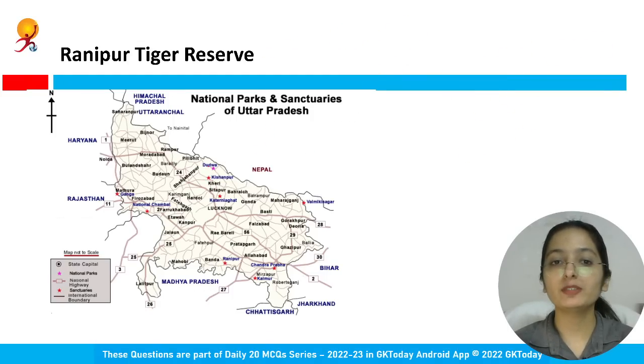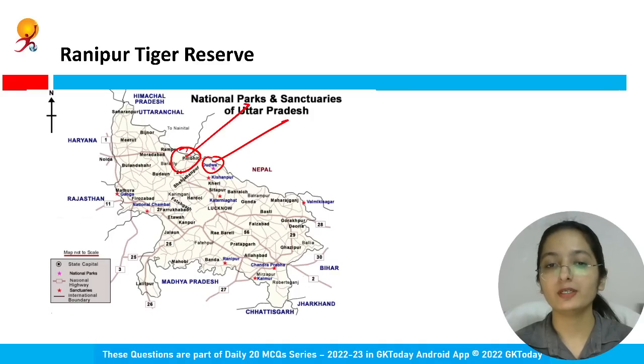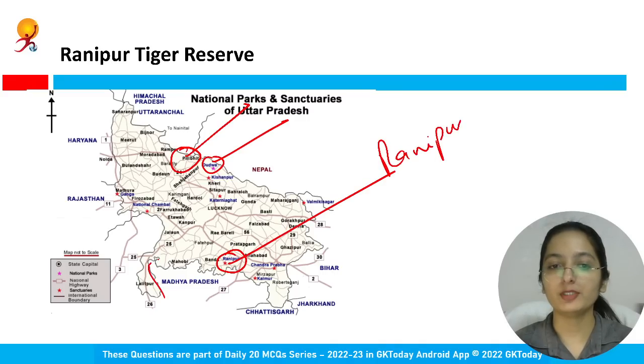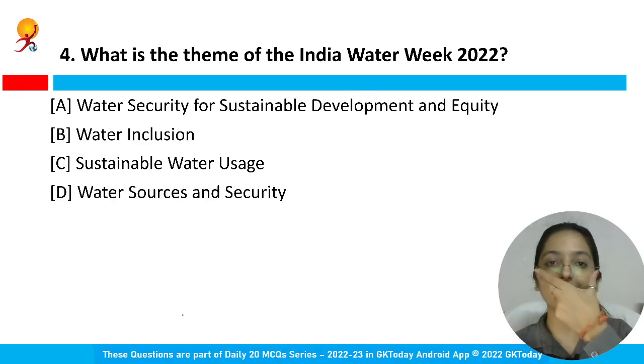Let us have a look at it on the map. Dudhwa, Pilibhit. As it is near the Bundelkhand region, close to Madhya Pradesh, here it is Ranipur, right? Border. Madhya Pradesh is here. Correct. Moving on to the next question.